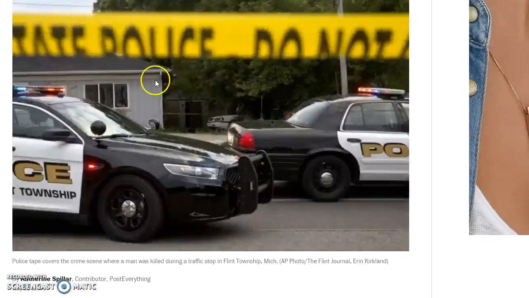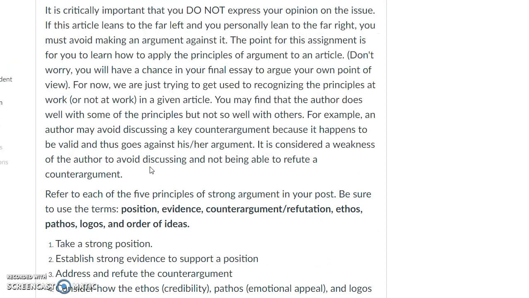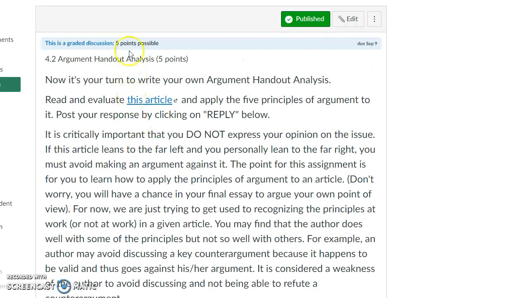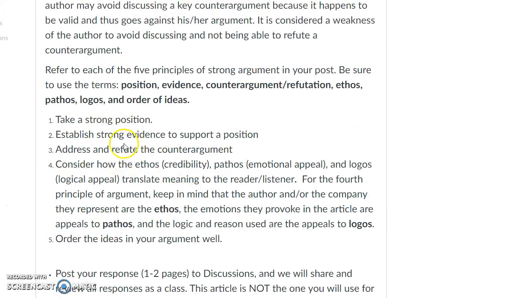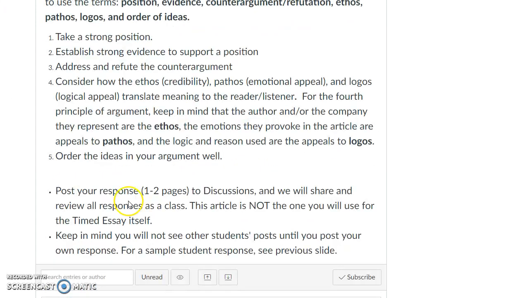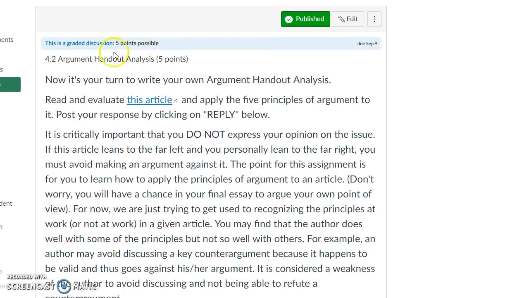So we're going to start with this smaller assignment. It's called the argument handout analysis. And so we're going to have less points at stake. It's only worth 5 points. But it does give me a chance to see if you're able to do this in a shorter response. Less at stake, right?